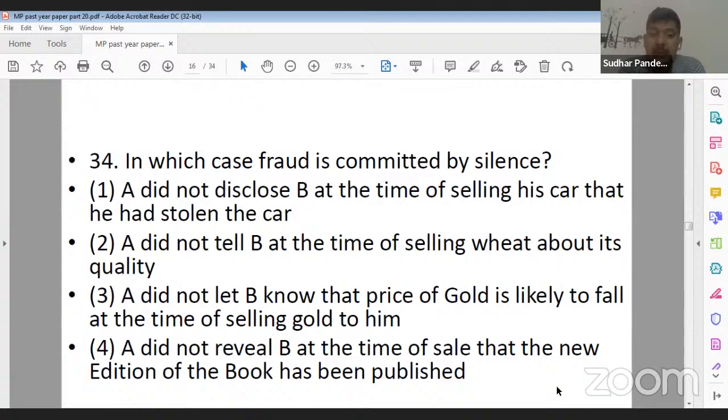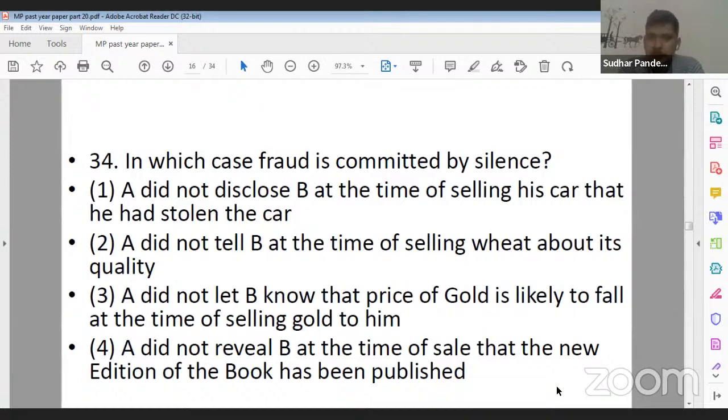Option 3, A did not let B know that the price of gold is likely to fall at the time of selling gold to him. Option 4, A did not reveal to B at the time of selling that the new edition of the book has already been published. Question number 34 is a little lengthy. Take your time, read the question properly and then answer it.